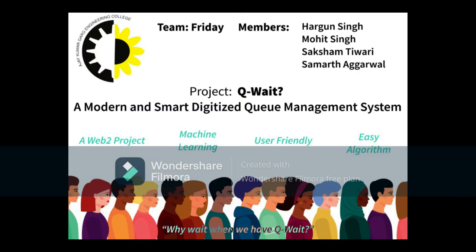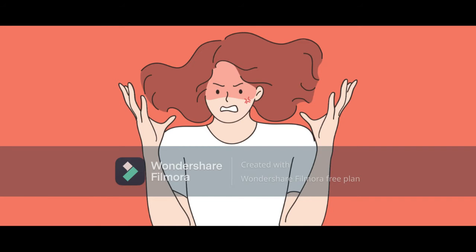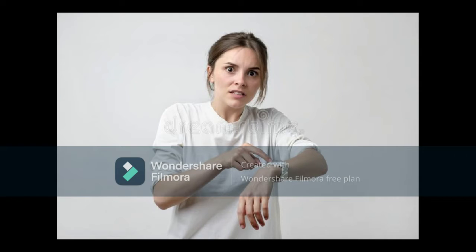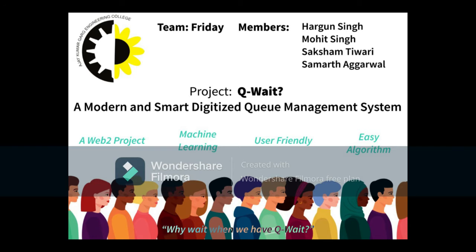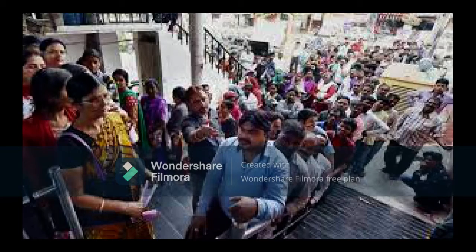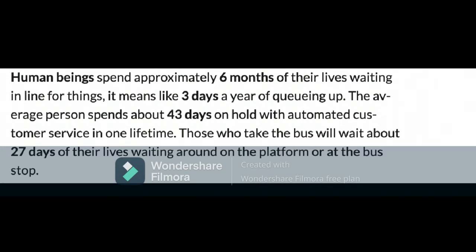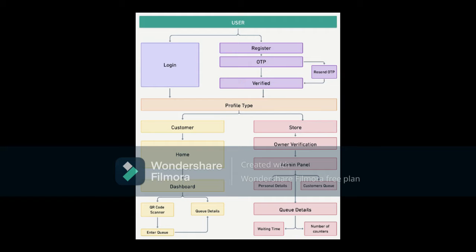When standing in a queue, people are often seen in a state of frustration, anger, and even stress because people have a lot of things to do in their daily life, but they still have to stand in the queues for certain things, which makes them fed up and irritated. But we can't blame them because when we stand in a queue, the conditions are usually like this. In a research, it was found that an average human being spends about 6 months of their life standing in queues.